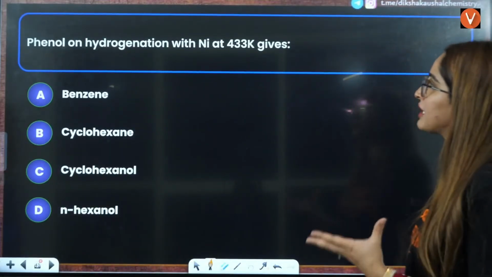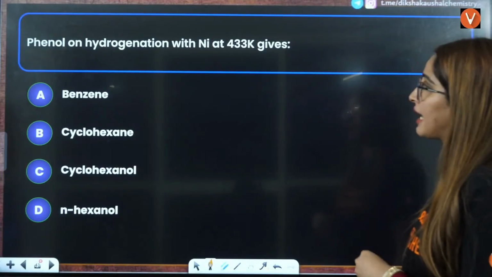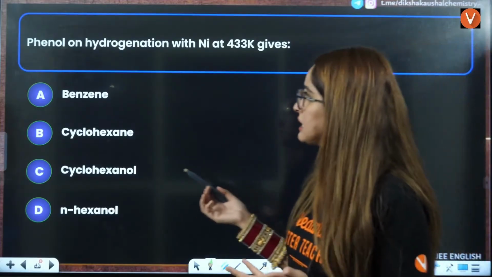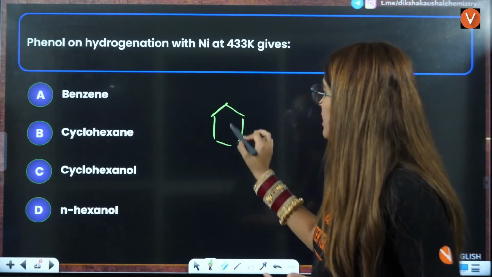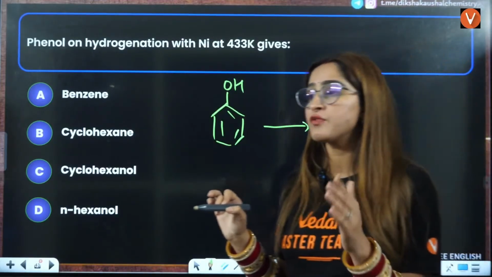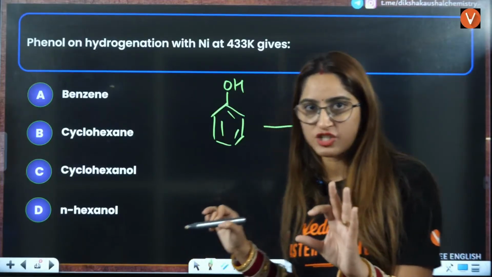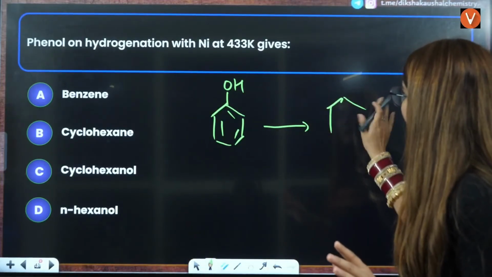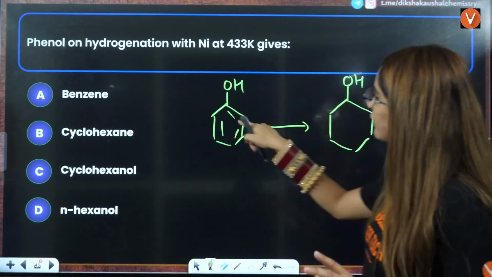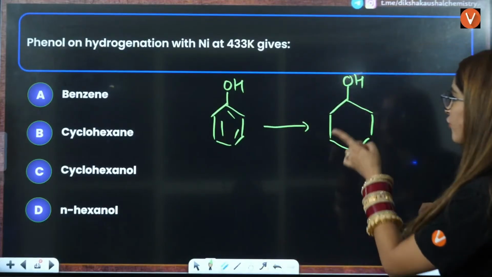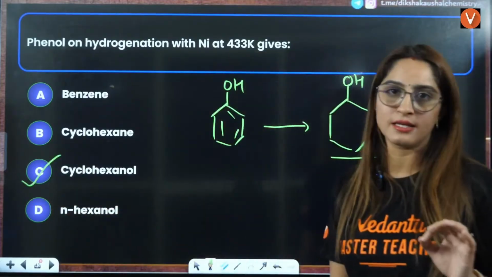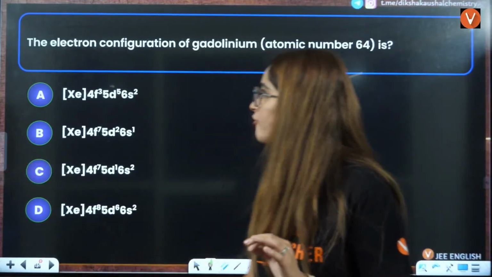Phenol on hydrogenation with nickel at 433 Kelvin gives what? We are saying phenol on hydrogenation, that means this is phenol, with double bonds. Hydrogenation with nickel is not going to impact the OH. Hydrogenation with this catalyst is not strong enough to affect the OH bond, but it will affect the double bonds, and you will have the formation of cyclohexanol. So C is the correct answer. OH will not be affected here.